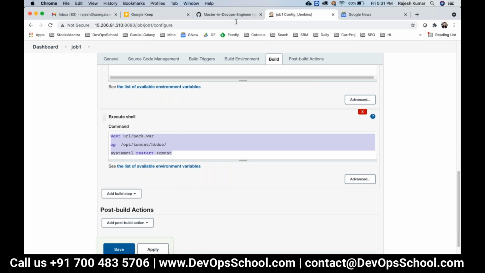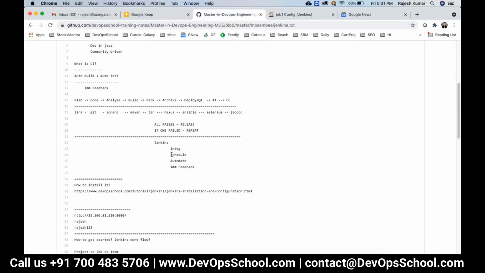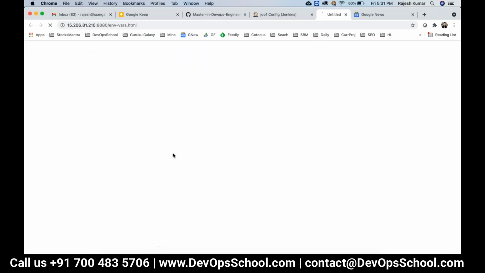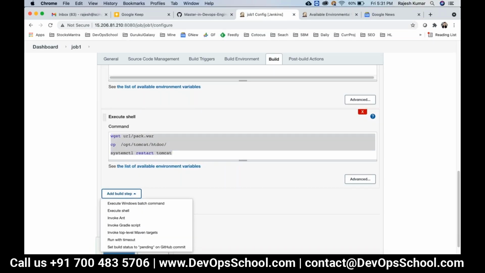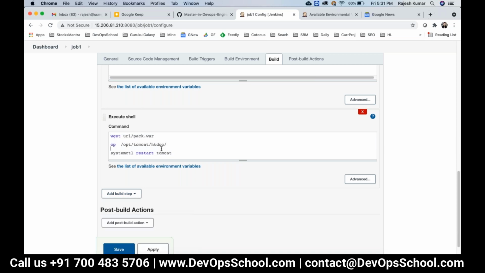Scheduling you can do, feedback you can get, integration you can do. When I say automated, you write the automation first, before putting it in Jenkins, and then call those scripts here. If it is Linux, then shell. If it is Windows, then batch. If it is Ant, Gradle, Maven, like that you can call. Are you understanding this concept? Yes, got your point now.